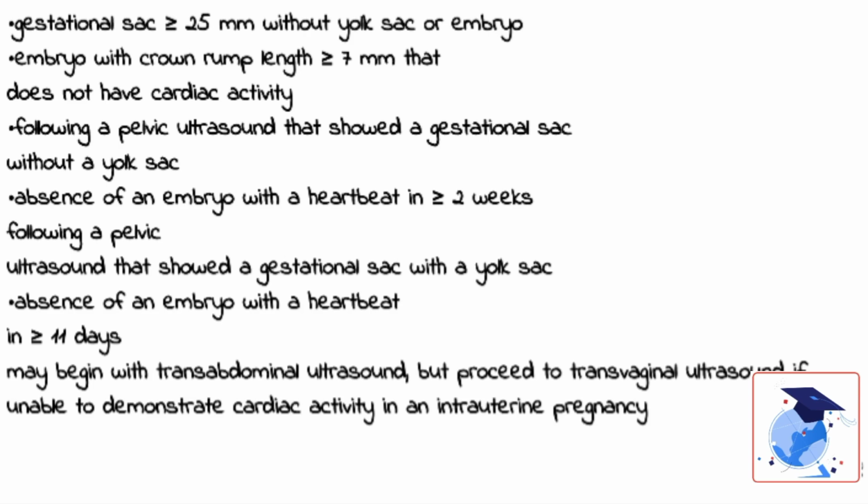Following a pelvic ultrasound that demonstrated a gestational sac without a yolk sac, if there is still absence of an embryo with a heartbeat 2 or more weeks later. Following a pelvic ultrasound that demonstrated a gestational sac with a yolk sac, if there is absence of an embryo with a heartbeat 11 or more days later. And one may begin with a transabdominal ultrasound, but should proceed to transvaginal ultrasound if they are unable to demonstrate cardiac activity in an intrauterine pregnancy.